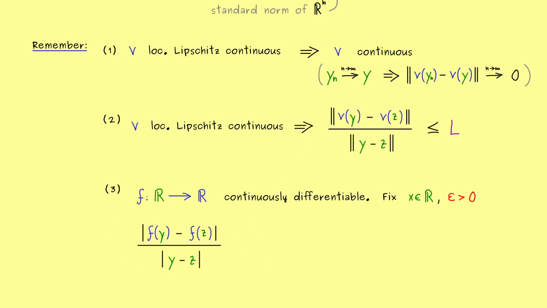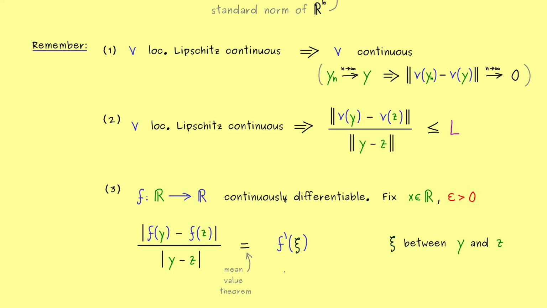And now you might already recognize for a differentiable function here, we can use the mean value theorem. This one implies that the secant slope here on the left hand side can be written as a tangent slope. In other words, we can use the derivative of f. The only thing we need here is an intermediate point we can call xi. And you know it's an intermediate point, so it lies between y and z. So if you're not familiar with the mean value theorem, you should watch my real analysis course again.